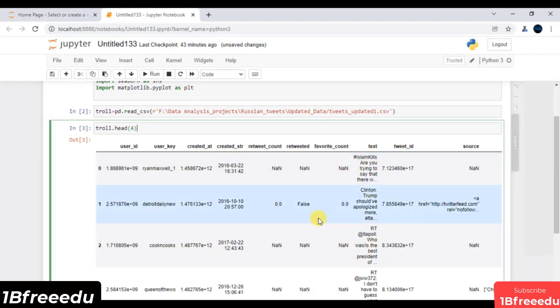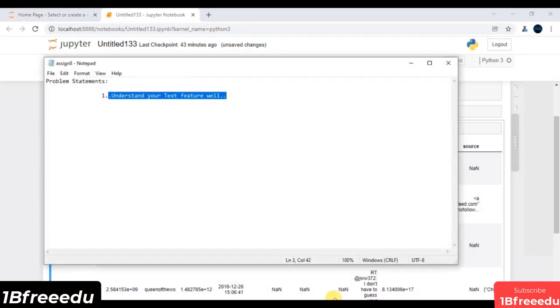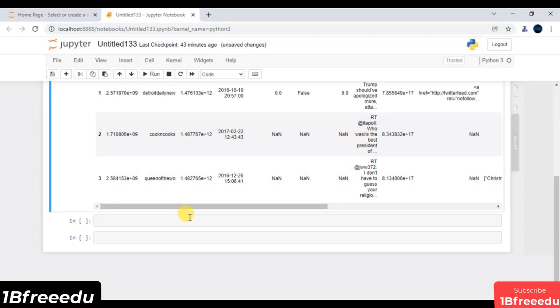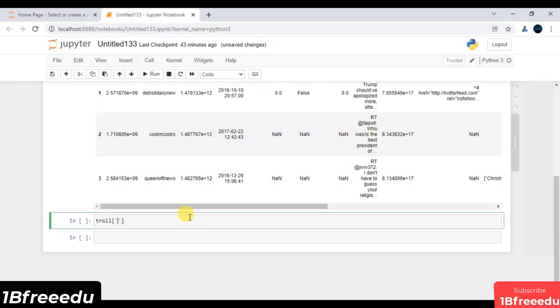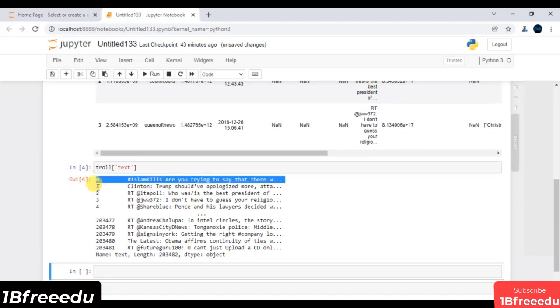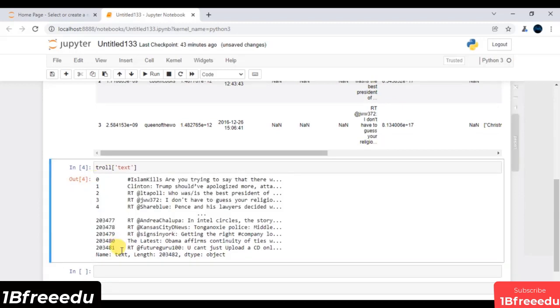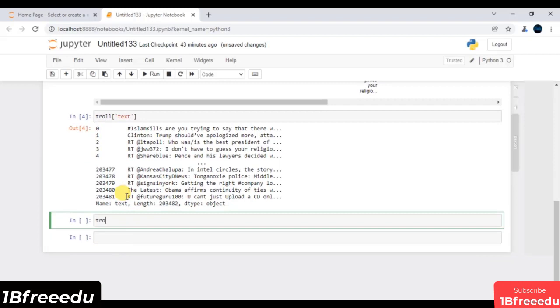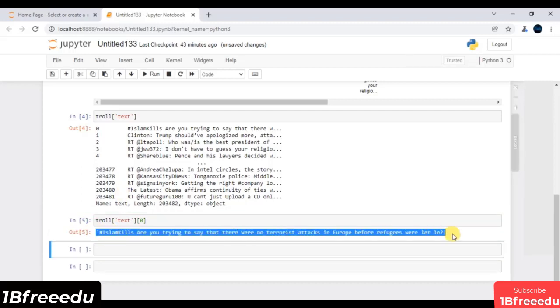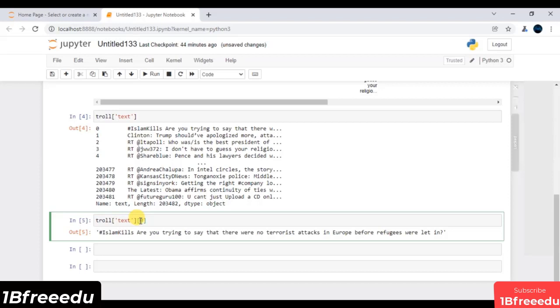Now, the problem statement is, at any cost, I have to understand our text feature as well. So this is typically my entire text feature. So what I will do is I will say troll of text, and let me just execute. These are all the values with respect to whatever observations we have. Let me just access some random values. I'm going to say troll of text, let's say index 0. And this is typically the entire value of text at my 0th observation.